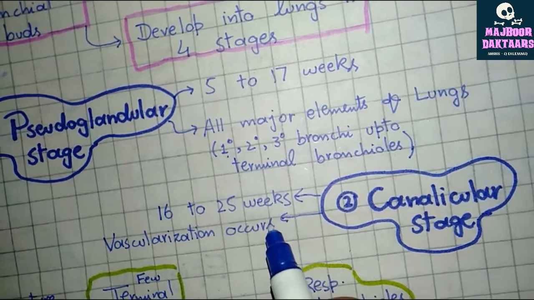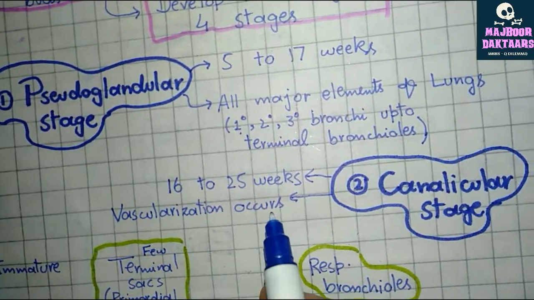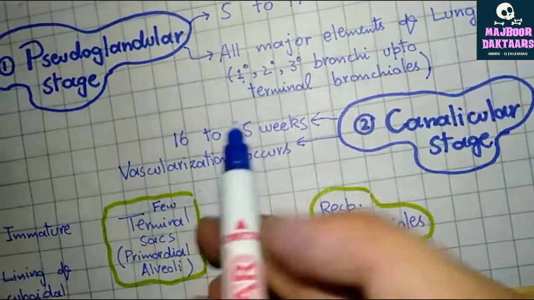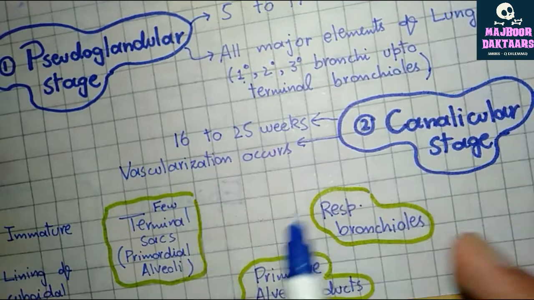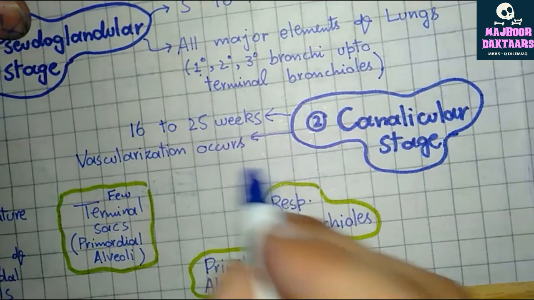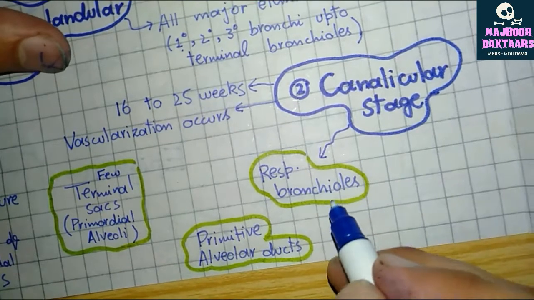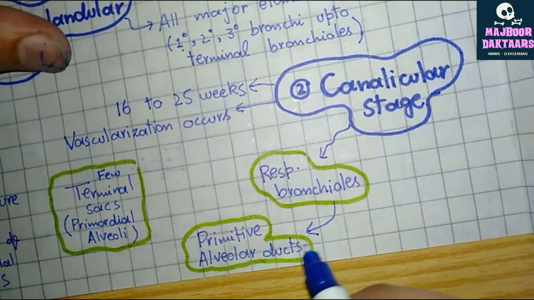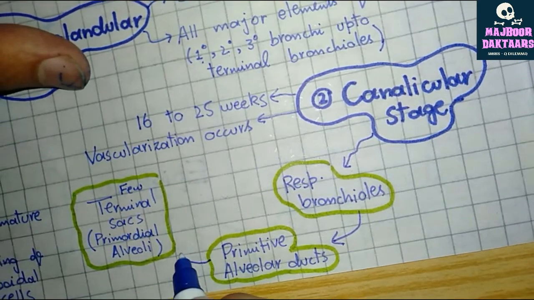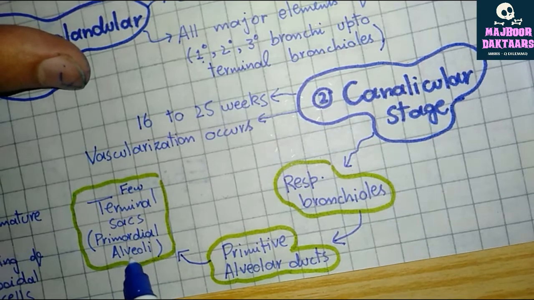vascularization occurs. That is, vessels develop from the splanchnic mesoderm, including the pulmonary veins, arteries and capillaries. So these vessels curve around the terminal sacs. Let us see. In the canalicular stage, vascularization occurs. The terminal bronchioles give rise to respiratory bronchioles, which give rise to 3 to 6 primitive alveolar ducts, and at the end of the alveolar ducts, a few terminal sacs, which are known as the primordial alveoli, are present.